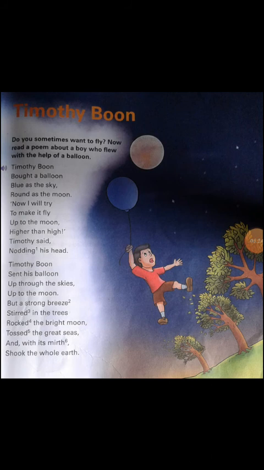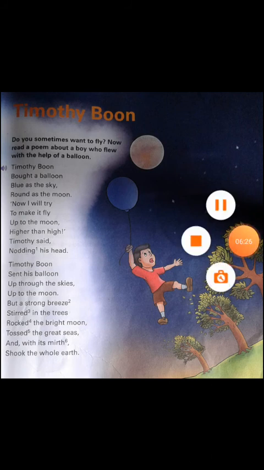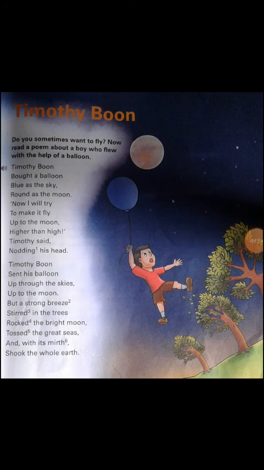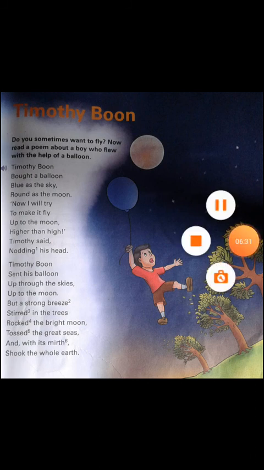One more time we'll read the poem, and one more paragraph is there. That also we will read in the next class. Till then, just learn these 2 paragraphs and try to understand them.